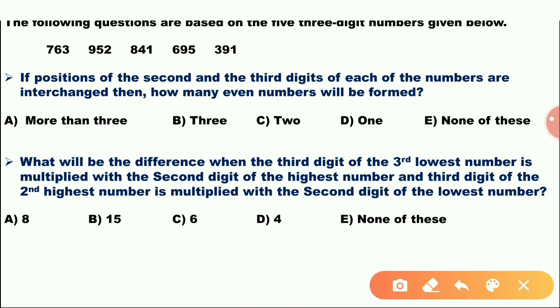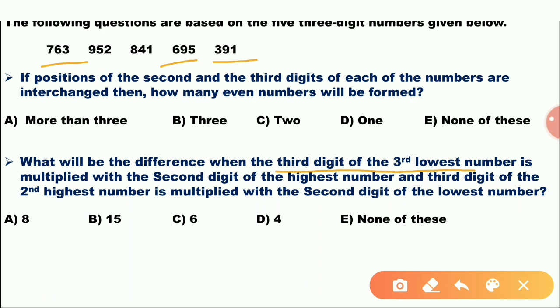What will be the difference when the third digit of the third lowest number is multiplied with the second digit of the highest number, and the third digit of the second highest number is multiplied with the second digit of the lowest number? What is the third lowest number? This is the first lowest, second lowest, third lowest.